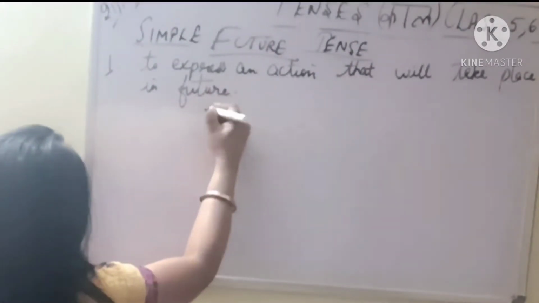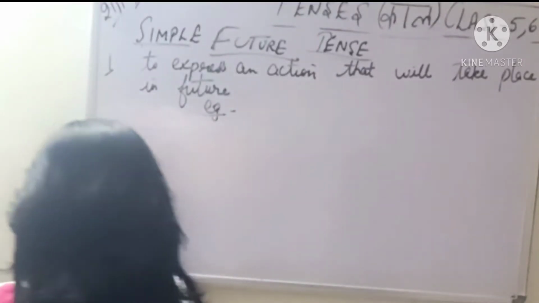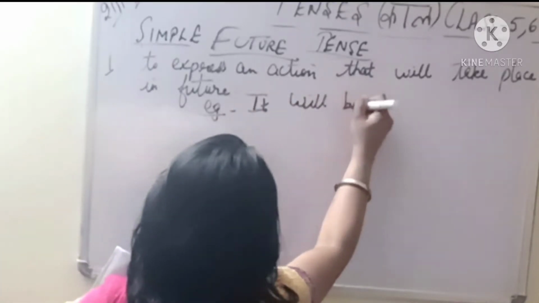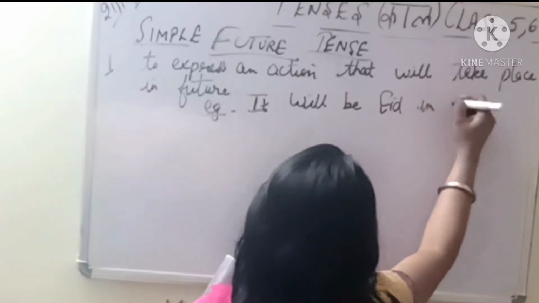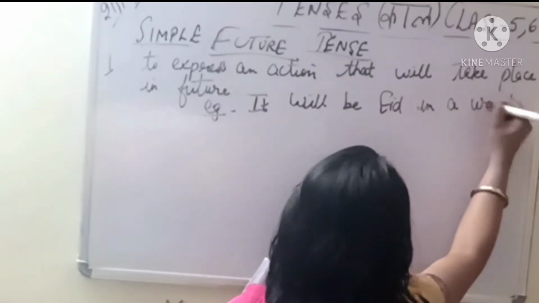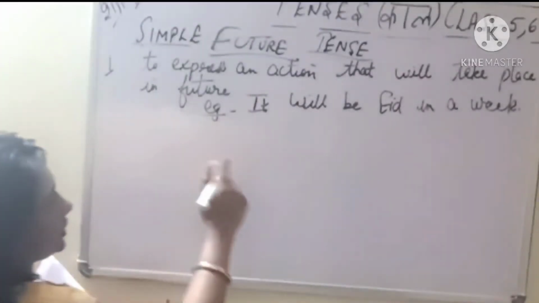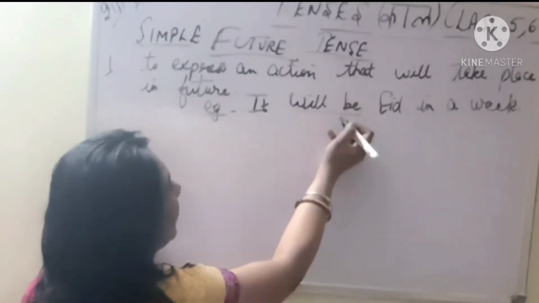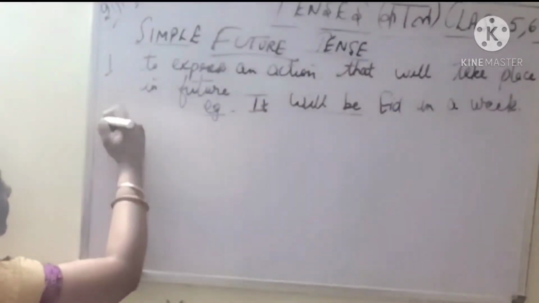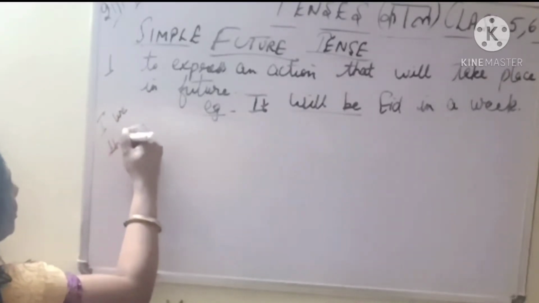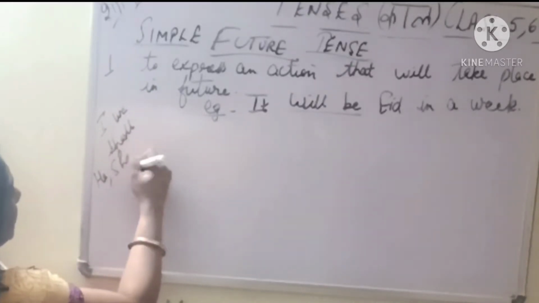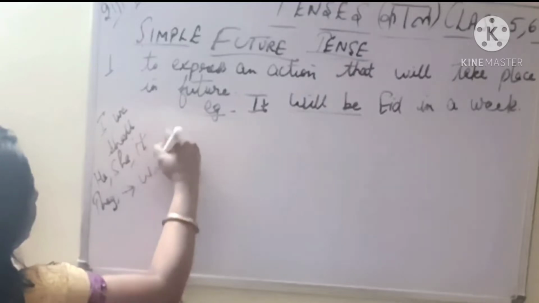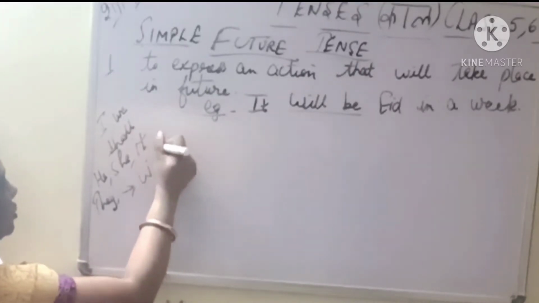फॉर एग्जाम्पल, लेट्स टेक वन एग्जाम्पल. It will be eid in a week. ठीक है. So now just see, when we are using the future tense, we will use will and shall. With I and we, we always use shall. With he, she, it, they, we use will. ठीक है. This also you need to remember.